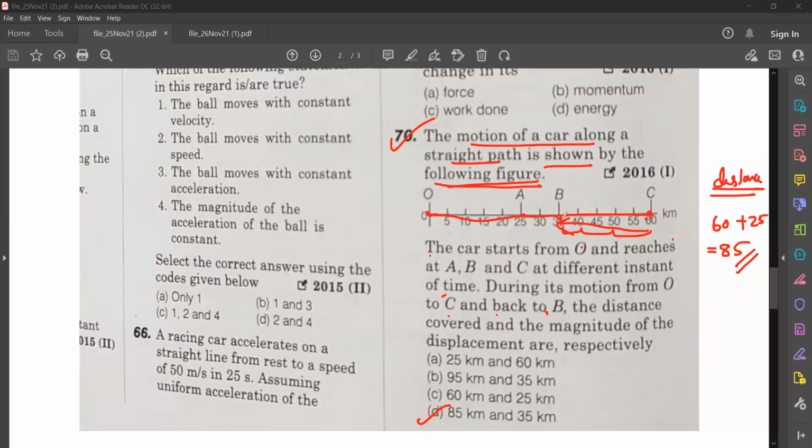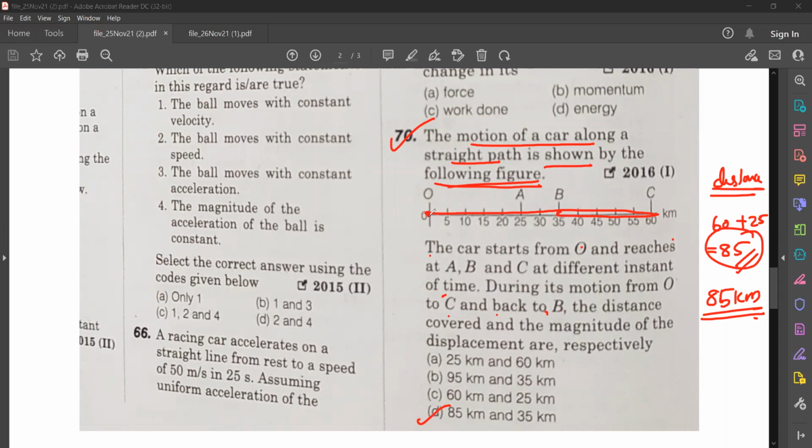So it is going to C, then coming back to B, isn't it? Going to C means 60, plus 25 coming back. So that is 85 kilometers, the distance. Now you need the displacement, isn't it? So displacement will look at only what? Initial and final point, isn't it? Displacement will look only at the initial and final point.